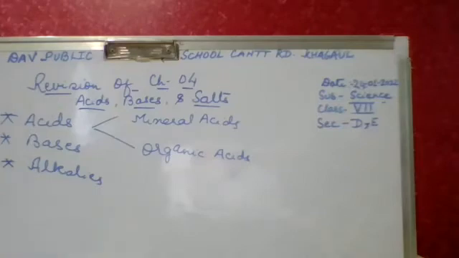Ma'am, can you please repeat it once again? Magnesium hydroxide reacts with nitric acid. Ma'am, magnesium nitrate. Magnesium nitrate and what? Ma'am, magnesium nitrate and water. Yes. So children, with this reaction, what I wanted to tell you is that whatever acid we are taking, the salt will be formed on the name of that acid.